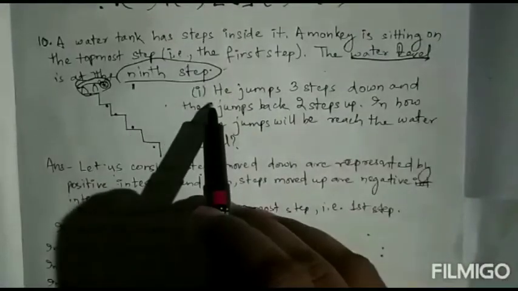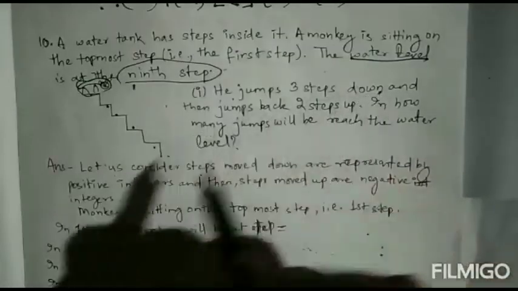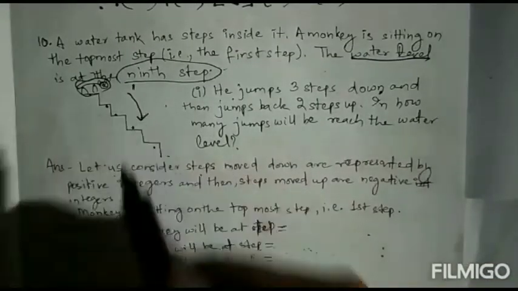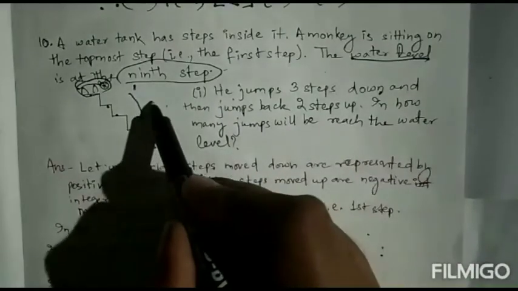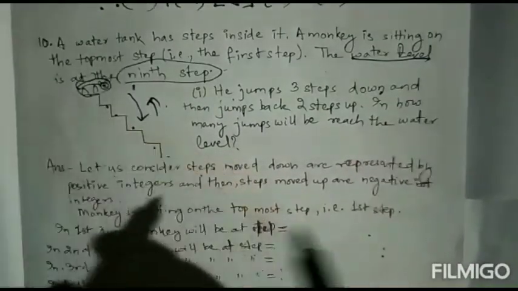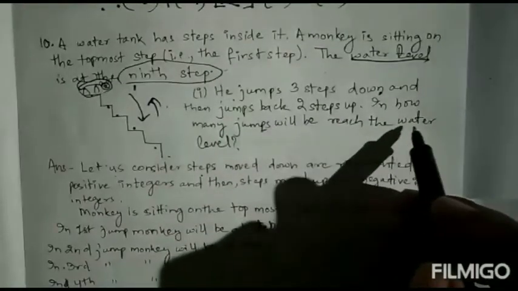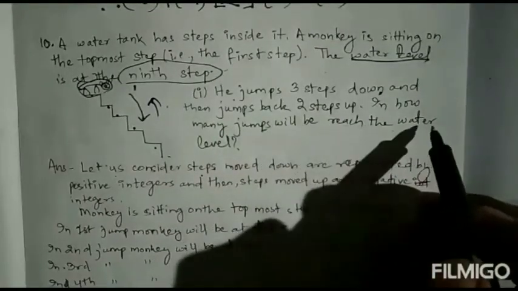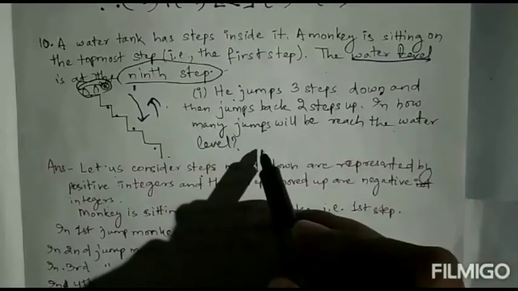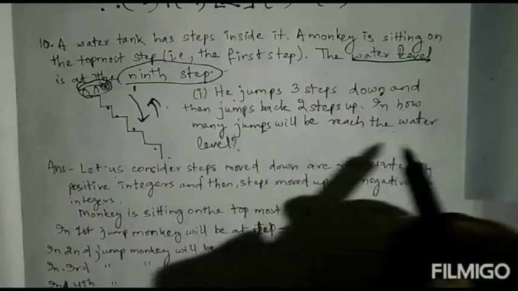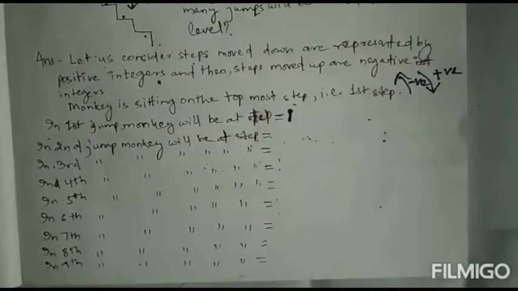So the question goes: he jumps 3 steps down, and then jumps back 2 steps. Then again he jumps backward 2 steps. In how many jumps will he reach the water level? So now we'll find out how many jumps it will take to reach the water level.